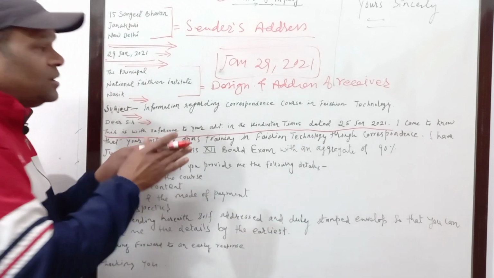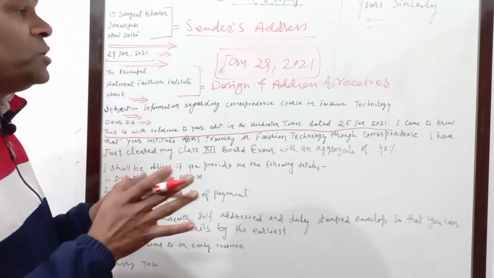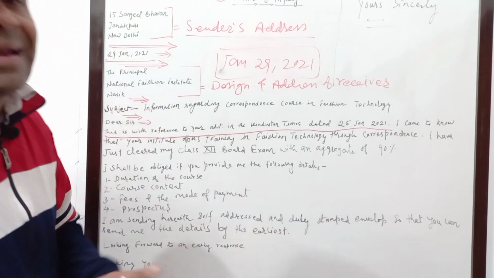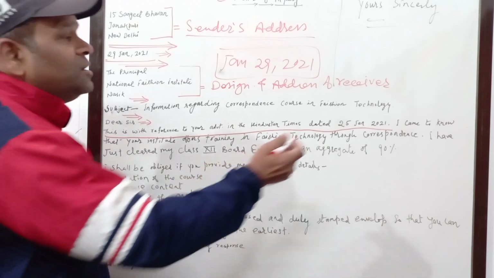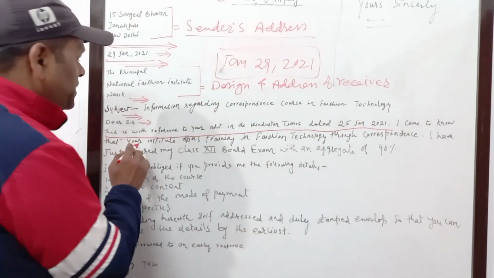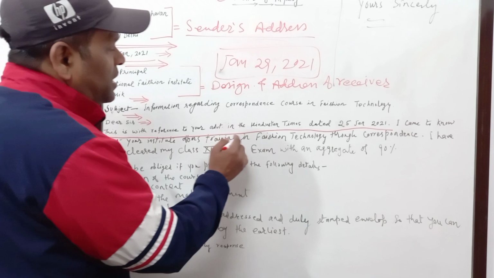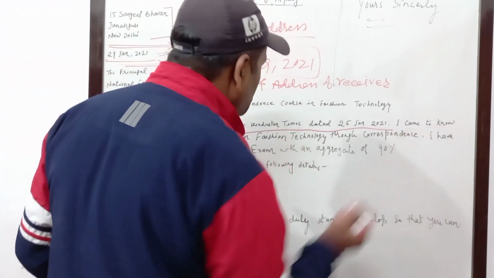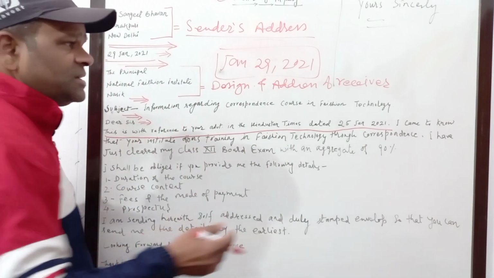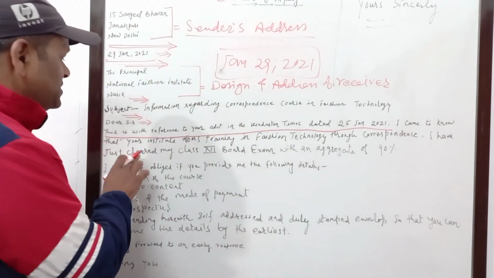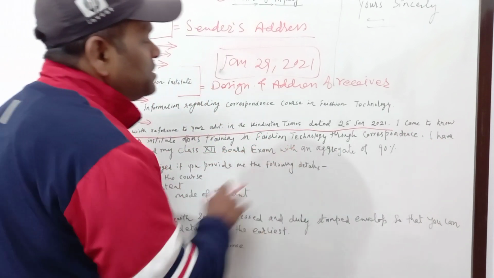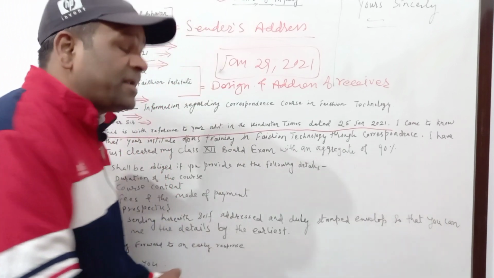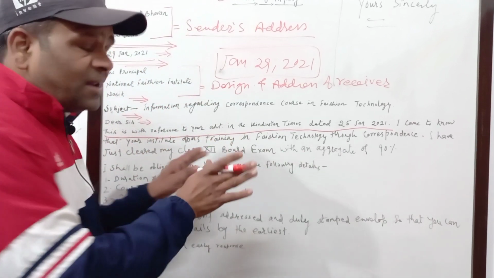So this is now the main point that you want to highlight for what you are writing, actually the inquiry letter. So I came to know that your institute offers a training in fashion technology through correspondence. Got it? Now you give a little bit detail about yourself, that is, I have just cleared my class 12 board examination with an aggregate of 90%. So this was your detail, the last line.